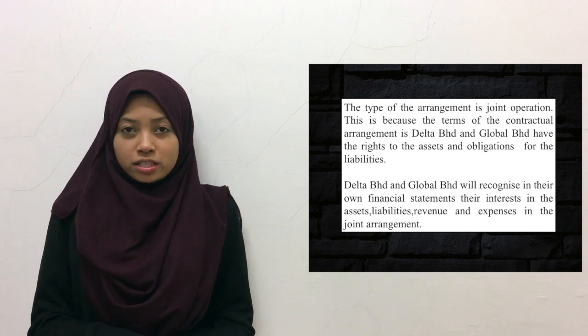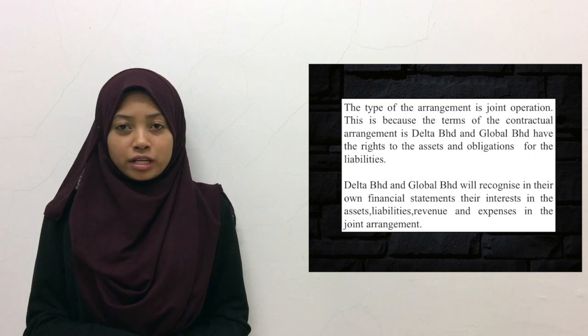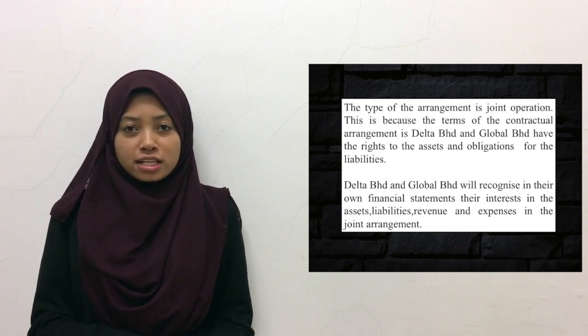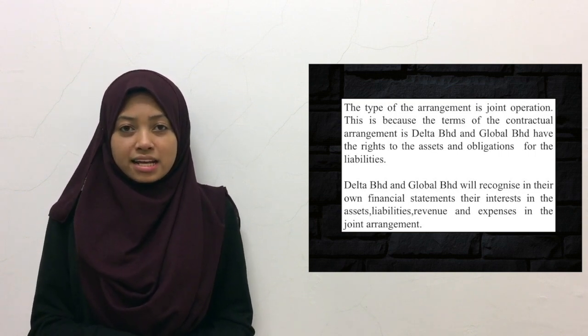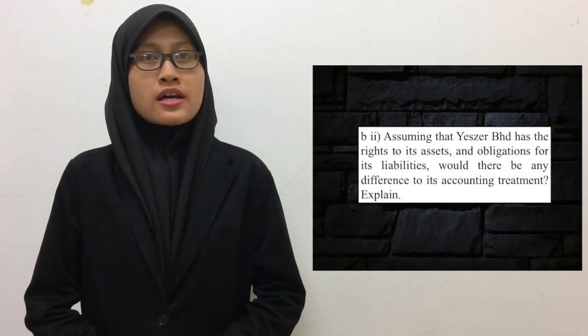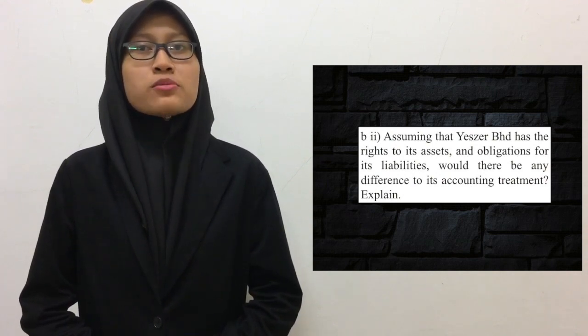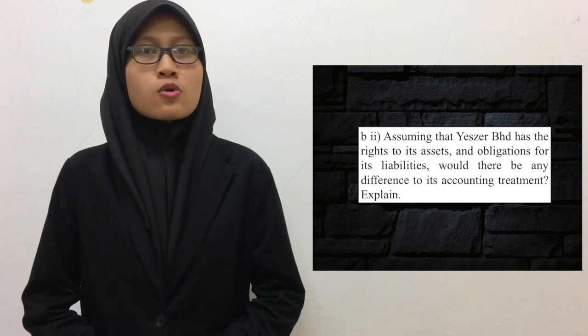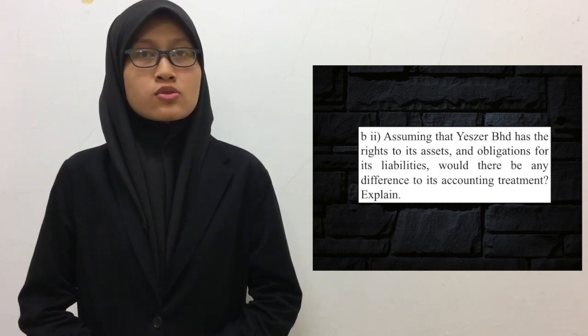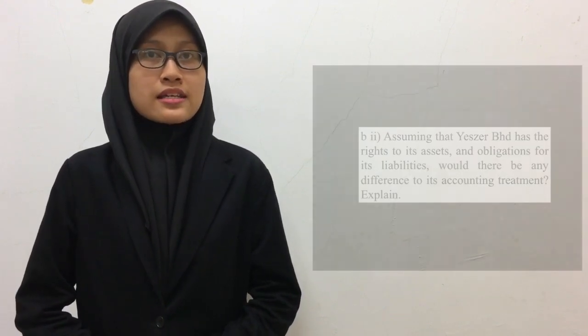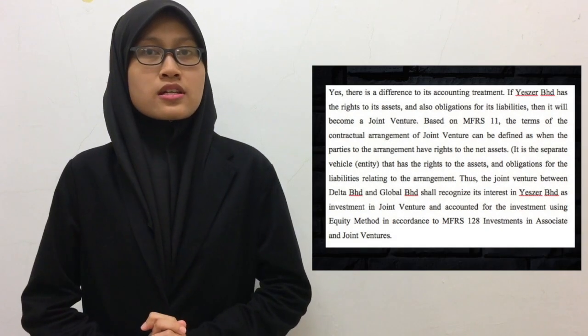Under joint operation, Delta Berhad and Global Berhad are now operators. Under joint operation, they will recognize in their own financial statements their interest in the assets, liabilities, revenue, and expenses in the joint arrangement. For question B2, assuming that Yaser Berhad has the rights to the assets and obligations for its liabilities, would there be any difference to its accounting treatment? Yes, there is a difference to its accounting treatment.